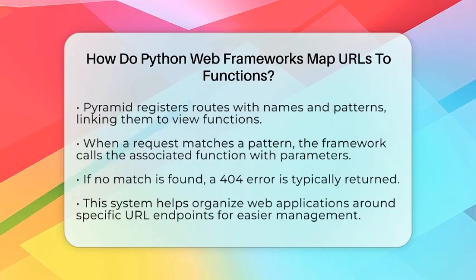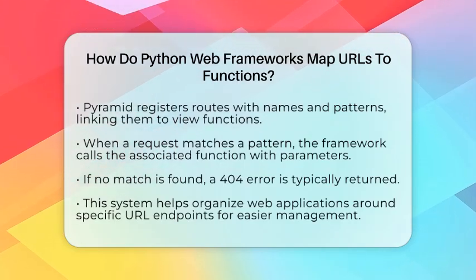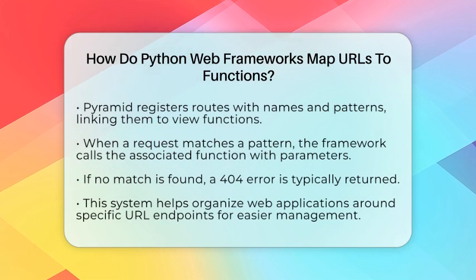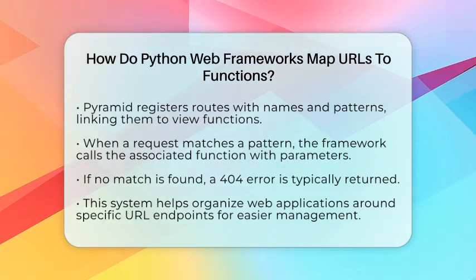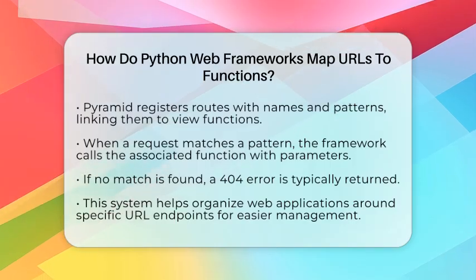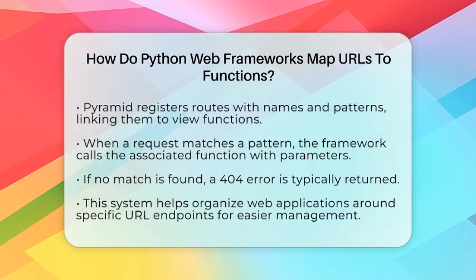This system makes it easy to organize your application around specific URL endpoints. For example, you can have /user/django show a user profile, or /product/45 display details for product number 45.